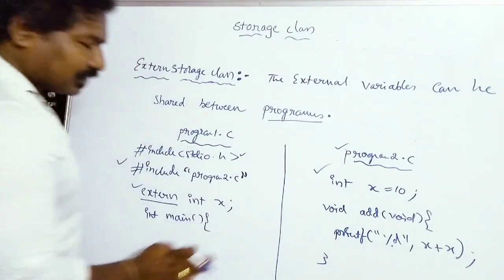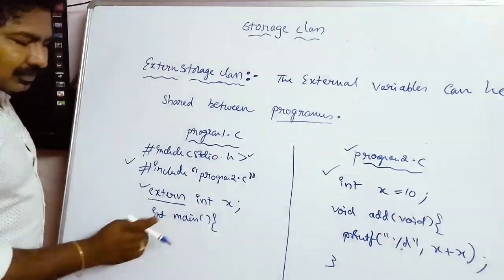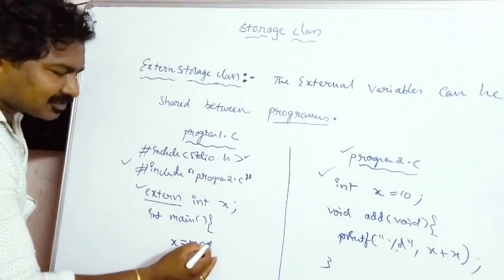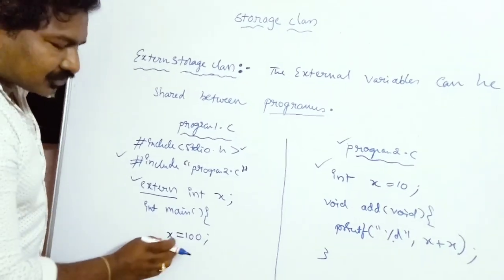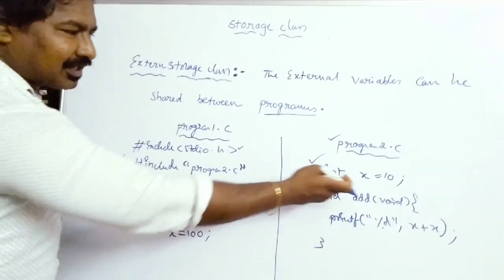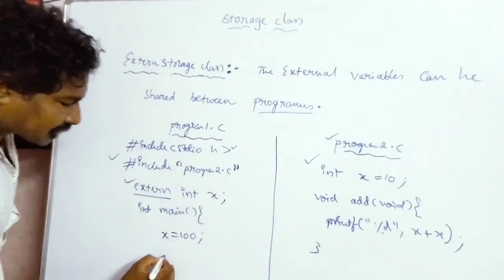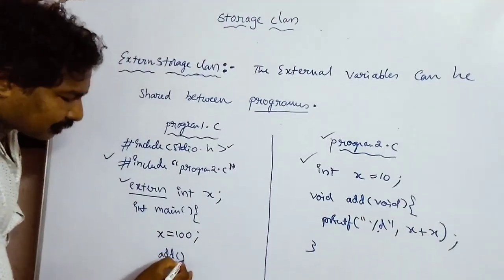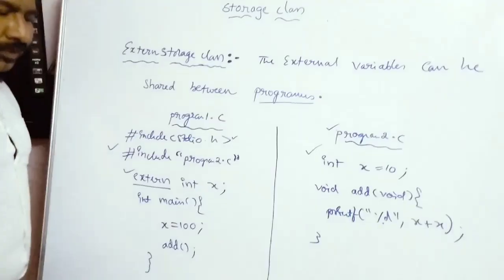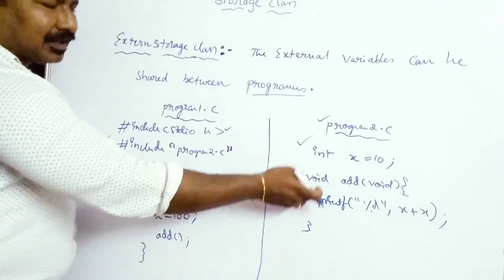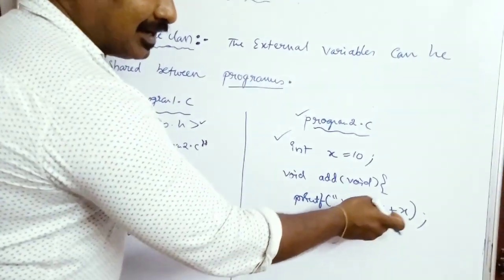So here the external variable's value can be changed. I am just changing the value of x to 100. Initially x is 10, now I have changed x to 100. I am just calling the function add. Okay friends, so this is the program. When you call this function, you go here, and this will print 100 plus 100. The output will be 200, not 20.